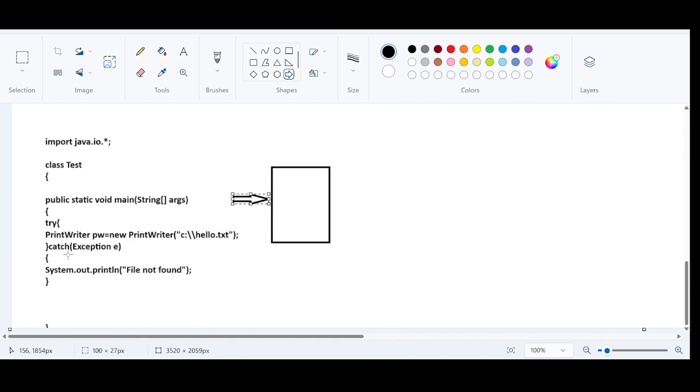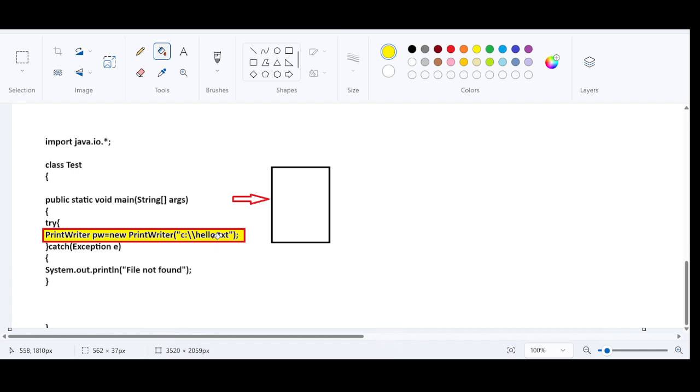Now the compiler will be very happy because it is asking the developer if this code is potential enough to generate an exception. Which code? This code. There are chances that this particular path or particular file may not be available in the runtime. There are high chances for this. So this code is potential enough to generate an exception.